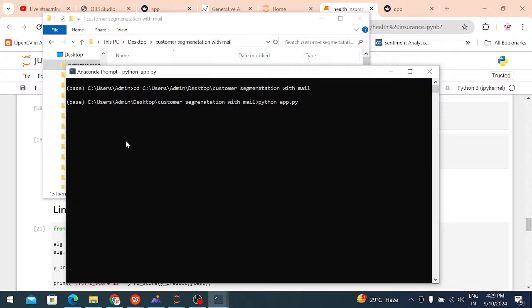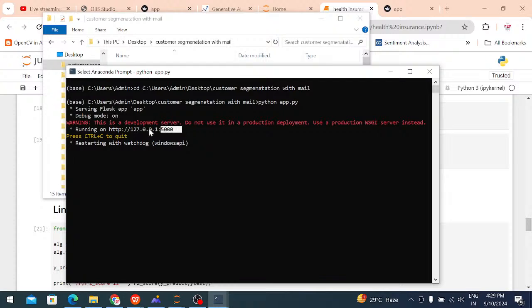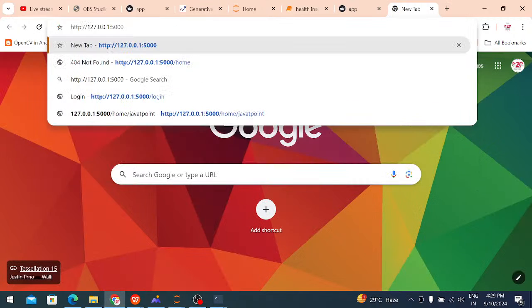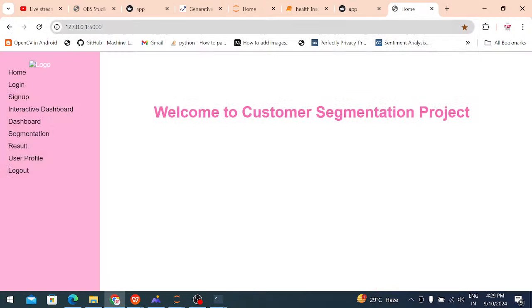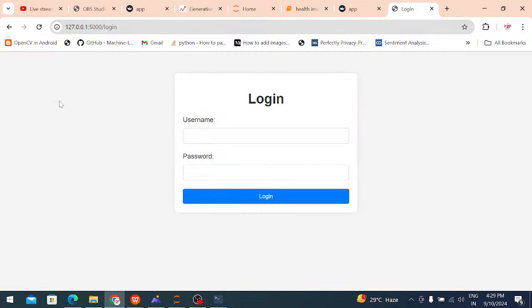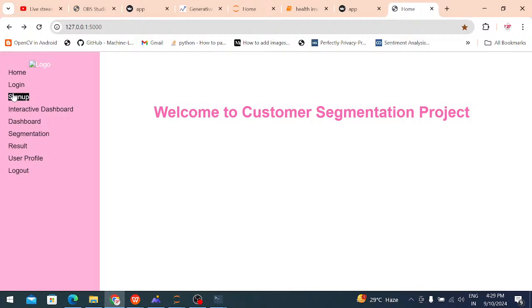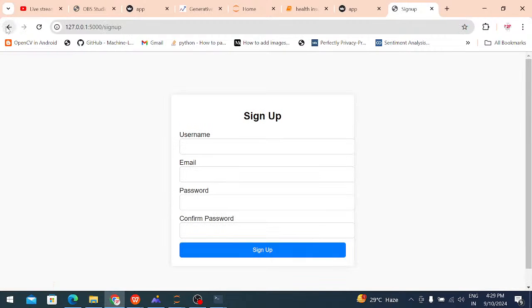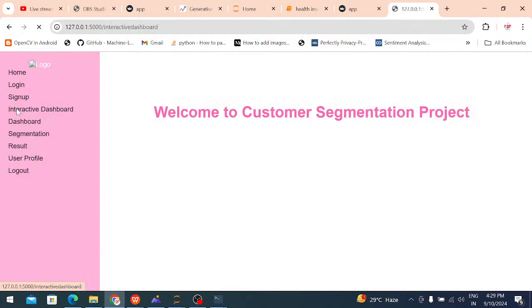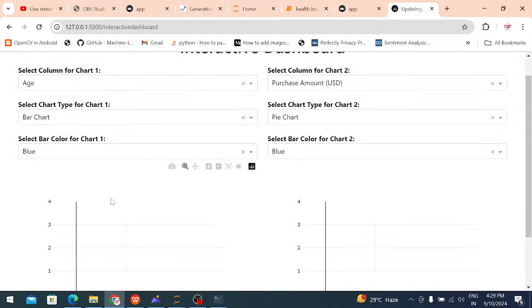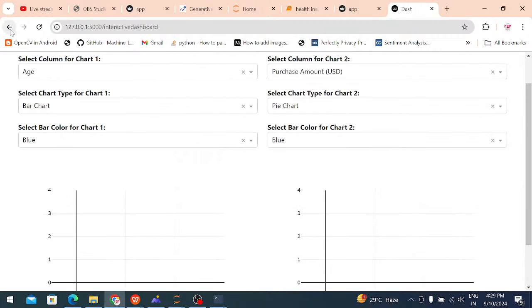In the class we can provide the IP address. Now copy the IP address and paste it in Google. Okay, it shows the web page. First it shows the home page and login page, where you log in. After that the sign up page, where you sign up for the account. Then the interactive dashboard, based on the input values given.